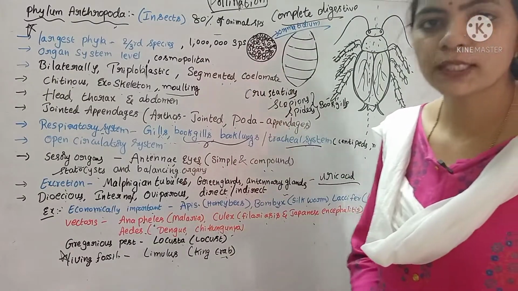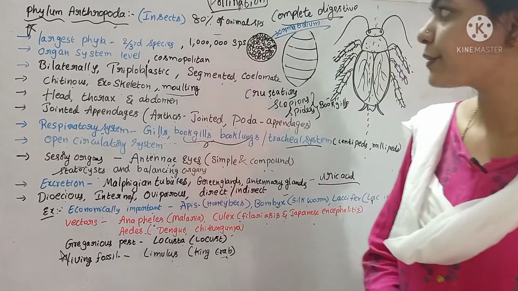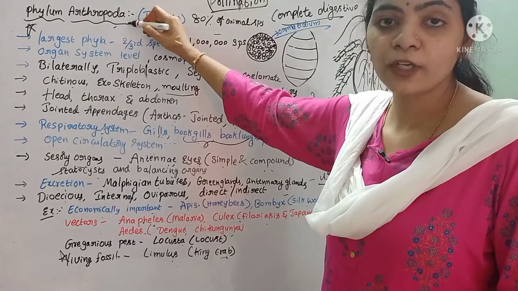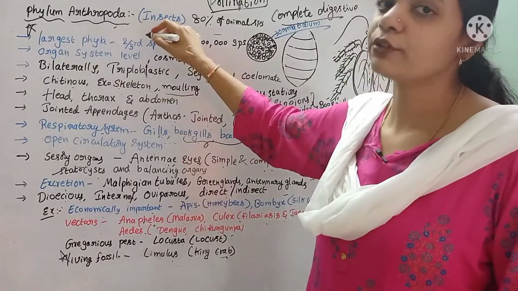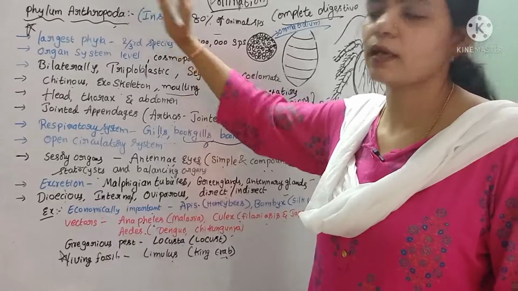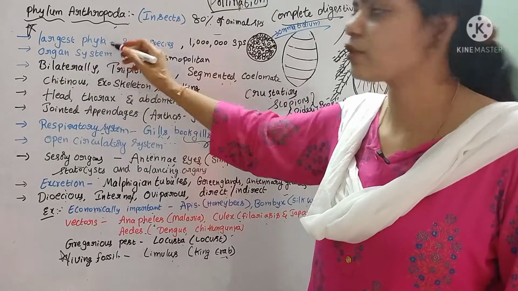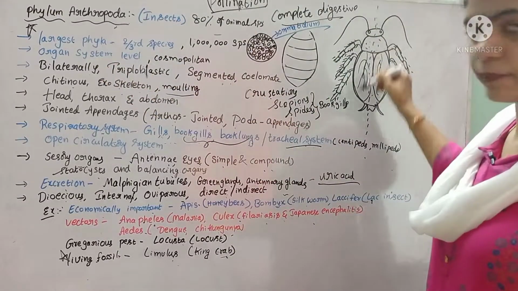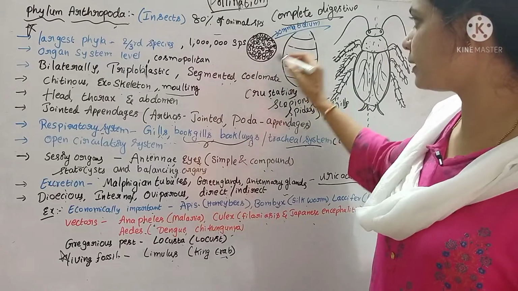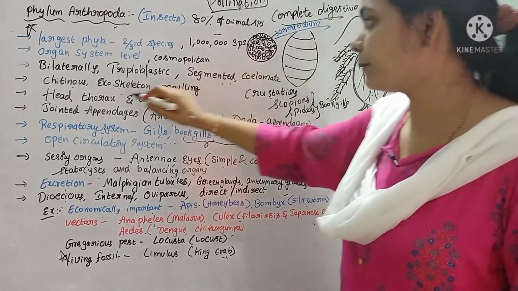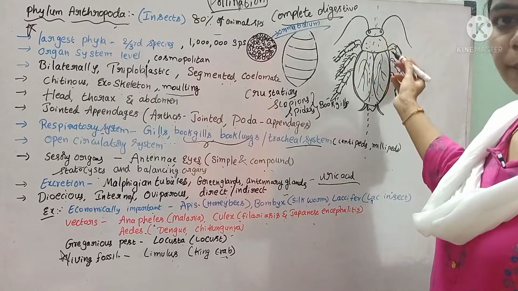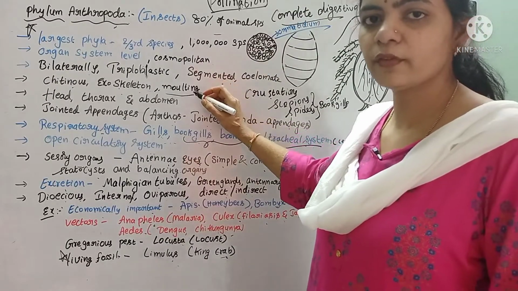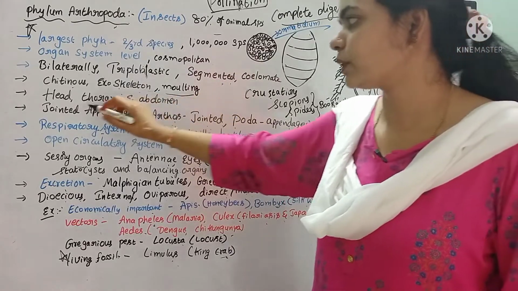These are the common features exhibited by the arthropoda. Once again we'll revise the topic. Arthropoda is the largest phylum. Nearly two-thirds of the species present on earth are arthropods. They exhibit organ system level of organization. They are cosmopolitan, found everywhere. They exhibit bilateral symmetry, triploblastic and coelomate type, and the body is segmented, covered with an exoskeleton made up of chitin. They show molting, that is shedding of the exoskeleton during growth.